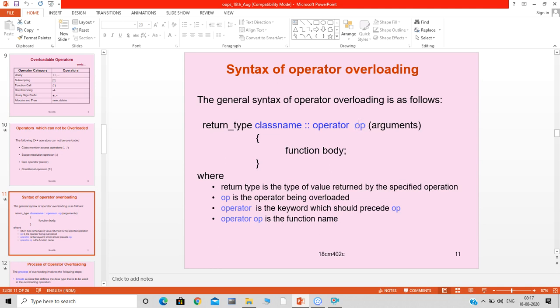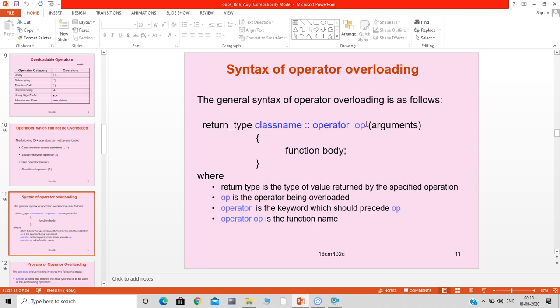OP is nothing but the sign of the operator which we want to overload, followed by arguments and its body.